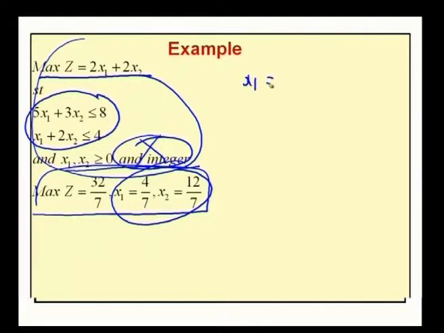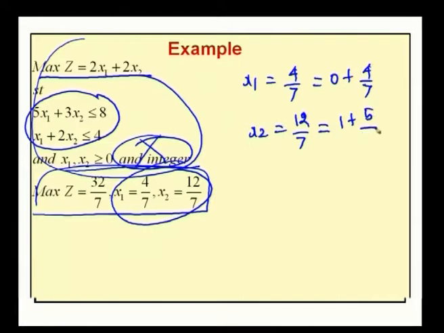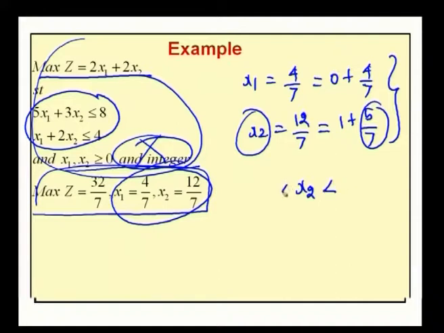So, x1 equal to 4 by 7, which we write as 0 plus 4 by 7, and x2 is 12 by 7, which we write as 1 plus 5 by 7. Among these two, the maximum fractional part is 5 by 7. In x1 and x2, the maximum fractional part is 5 by 7. Therefore, we will consider x2. So, x2 satisfies the condition x2 greater than 1 and less than 2.